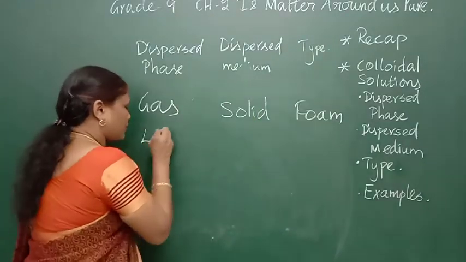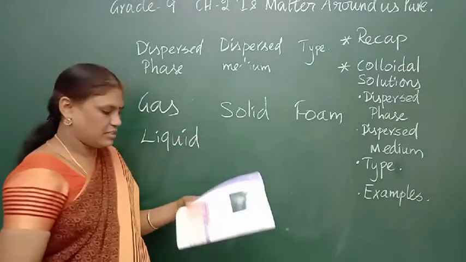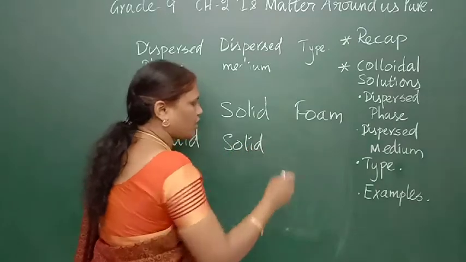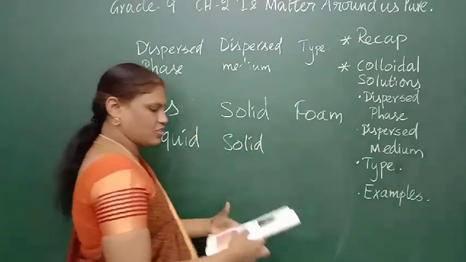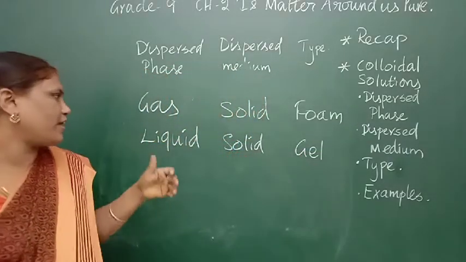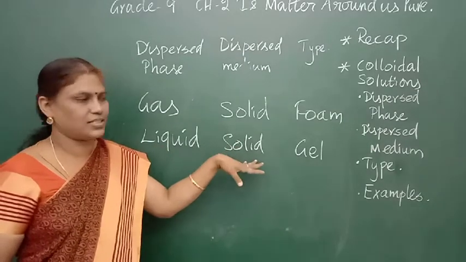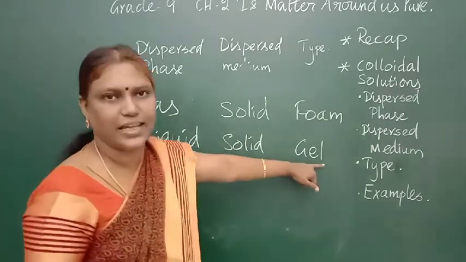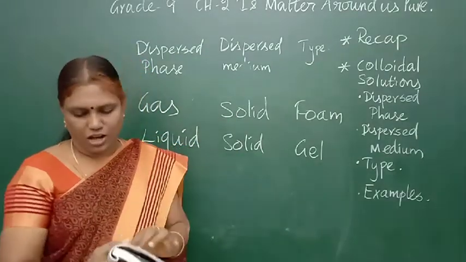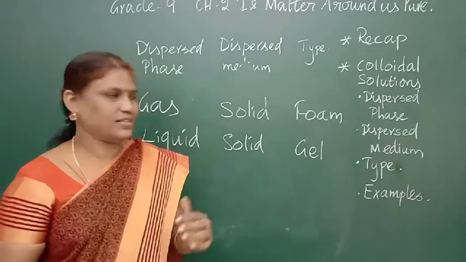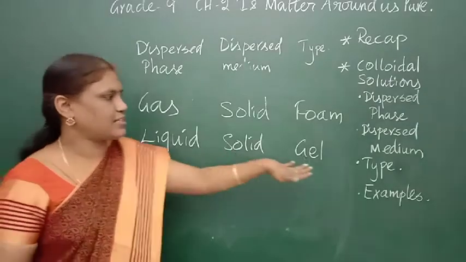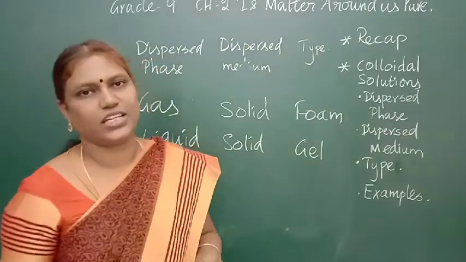Next is liquid in solid. You all like the gel, the jelly type, semi-solid. Liquid in solid, paste, and your jam, all these things will be in the jelly form. So it is called gel. Example is jelly. The liquid is mixed with the solid substance. Jelly is the best example. Toothpaste in the close-up will be in the jelly form. Then butter, cheese, all these, liquid is mixed with the fat content of solid. Examples: jelly, cheese, butter.